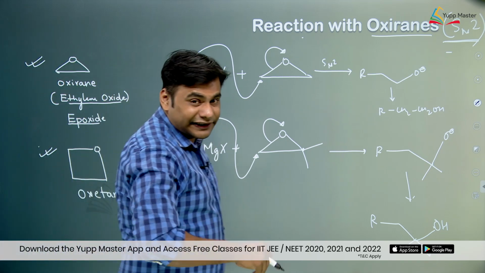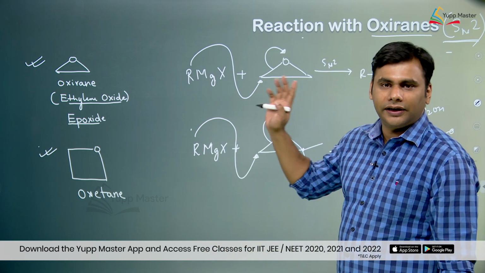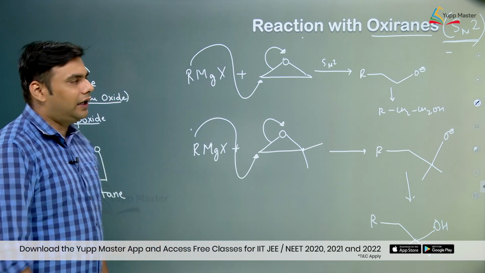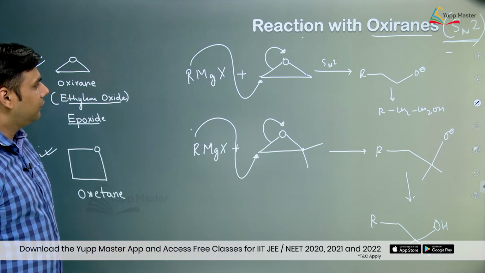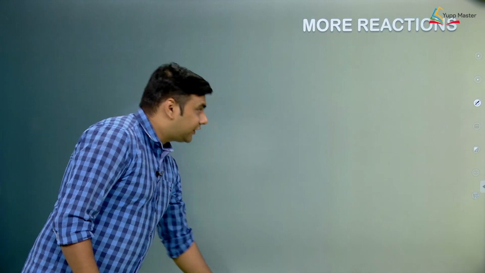So, the new addition reactions which we have carried out now are the reaction with oxiranes and the reaction with alpha beta unsaturated aldehydes or ketones. I hope this is also clear. Last, there are 2-3 reactions which you should also know over here.